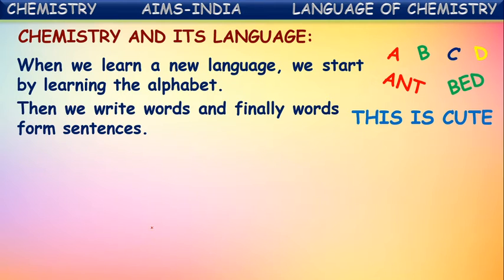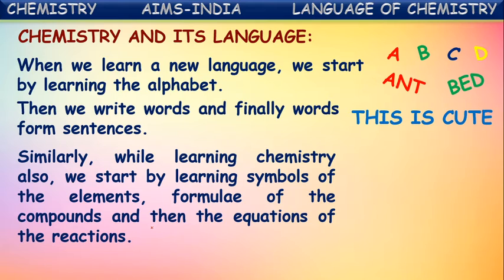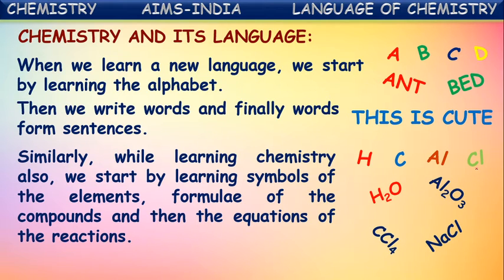In the same way, while learning chemistry also, we start by learning symbols of the elements. First we learn symbols, then formulae of the compounds, and finally we write equations of reactions. By using symbols of different elements, we write formulae of chemical compounds. By using these formulae and symbols, we write chemical equations for chemical reactions. In this way, we learn chemistry.